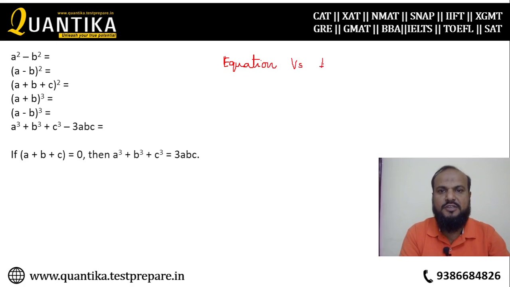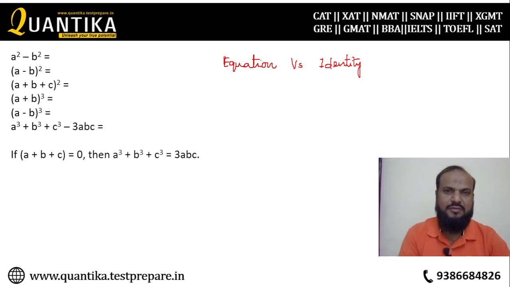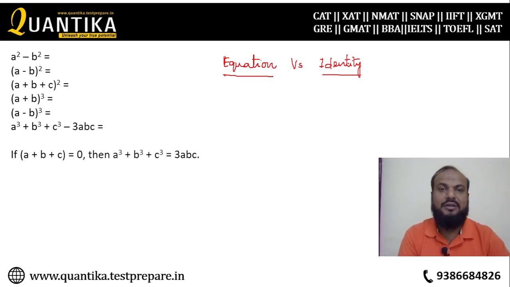An equation will always be something that can be solved, and you will get the value of x and y or any such variable. But it is possible sometimes that the equation cannot be solved under certain conditions, but it will still be called an equation. Whereas an identity, you cannot solve it. You should actually never solve it.